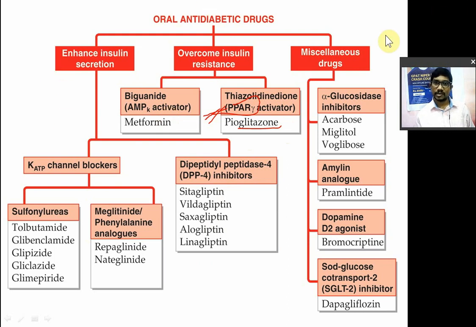Now third category, miscellaneous drugs. So in that you have alpha glucosidase inhibitor. What is alpha glucosidase? It is the enzyme present in the intestine which will break down the oligosaccharides and polysaccharides into monosaccharides so that monosaccharides will be absorbed.